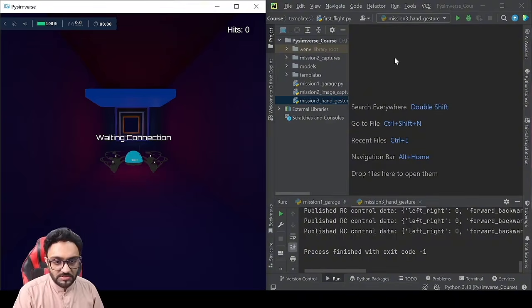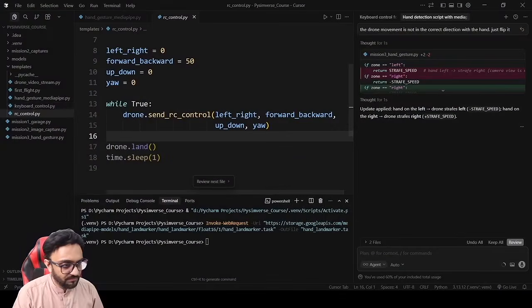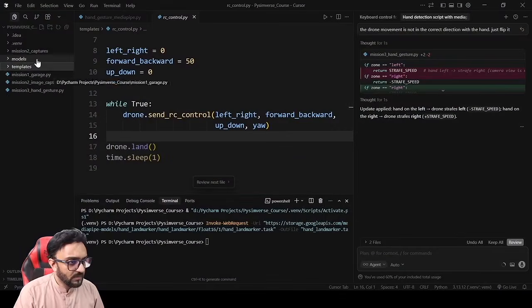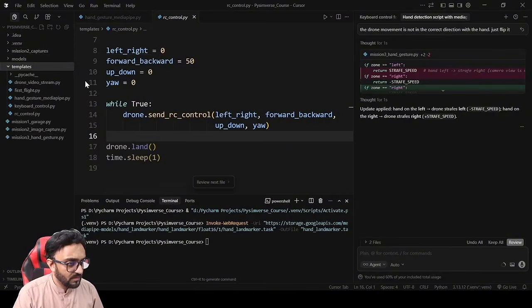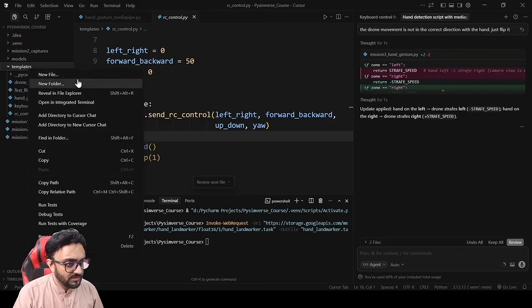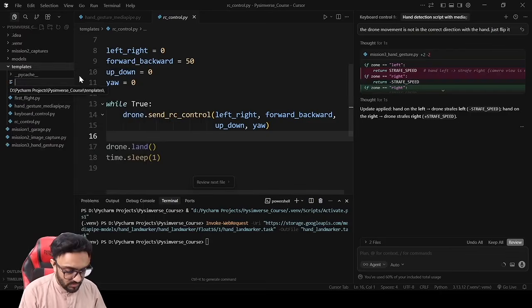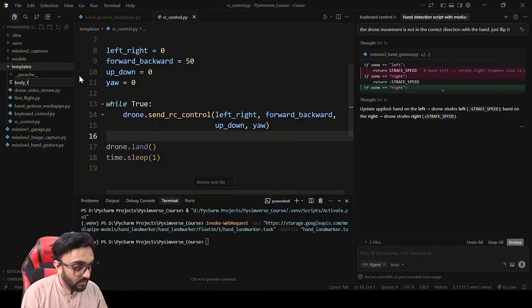So what we will do is we will go back to our cursor, and here we are going to create a new file in templates, hand gesture MediaPipe, and we are going to call it body follower underscore MediaPipe.py.